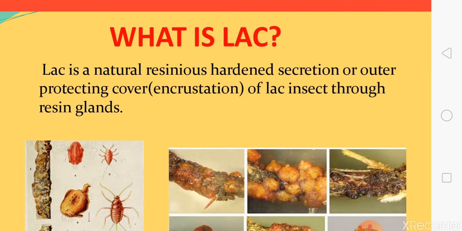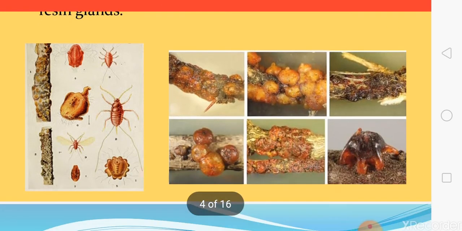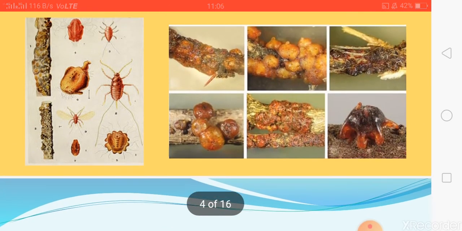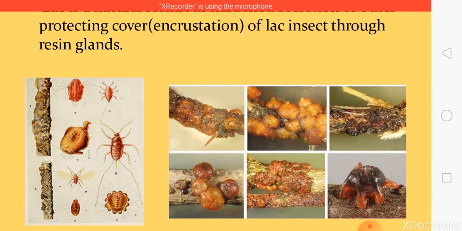This secretion is all over the body of the lac insects, inside the lac, inside this incrustation, or you can say the outer protecting covering, or you can say a cell. In this cell, lac insects are present. These lac insects come in the order Hemiptera, and the life cycle has three stages: egg, nymph, and adult. So we understood what lac actually is. Lac is a natural secretion of the resin glands by the lac insects to protect their outer body.